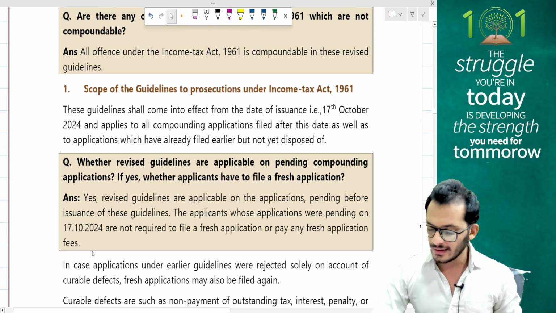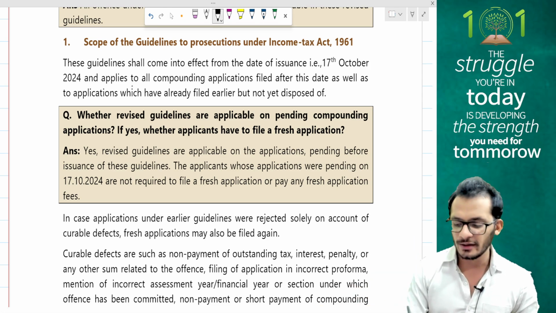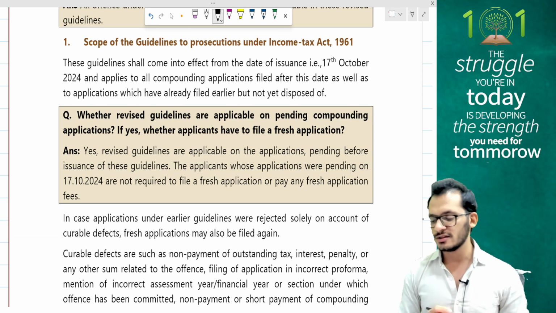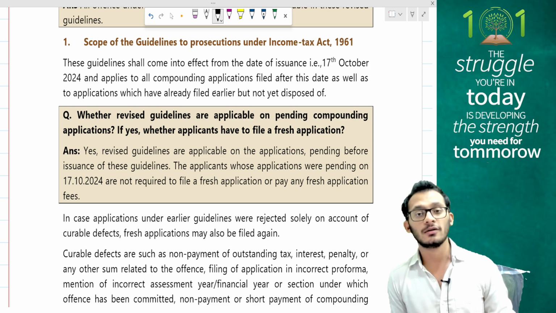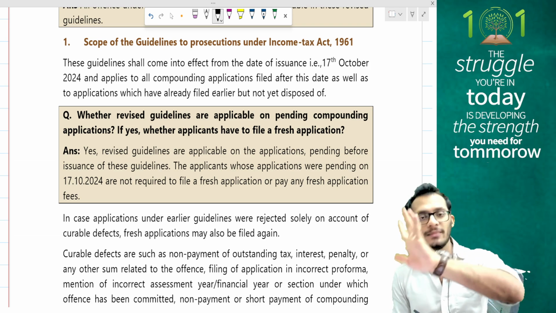Yes, scope of guidelines to prosecution. These guidelines come into effect from the issuance of the guidelines, which is 17th October 24, and apply to all compounding applications which are filed after this date as well as the applications which have already been filed. So 17th October 24 is when the circular came, and therefore the revised guidelines apply from that period.